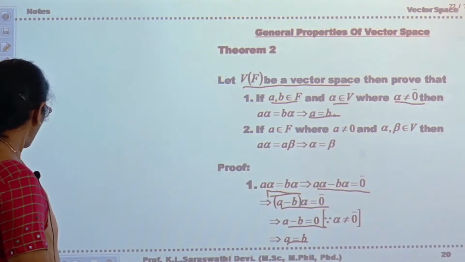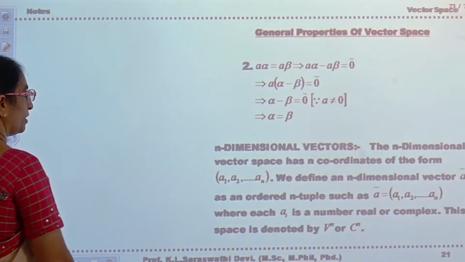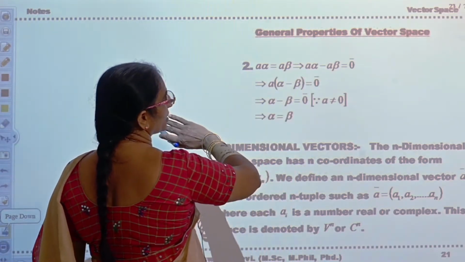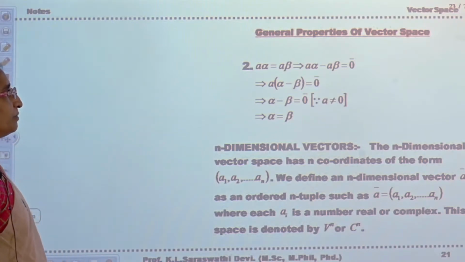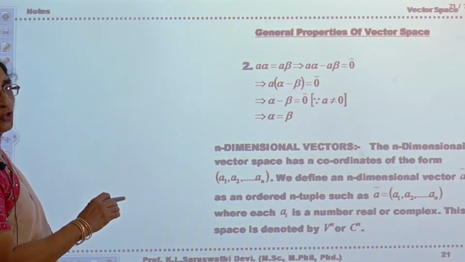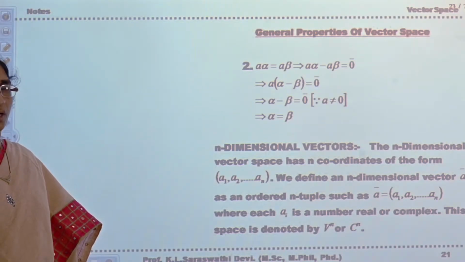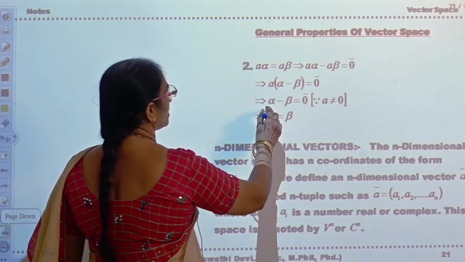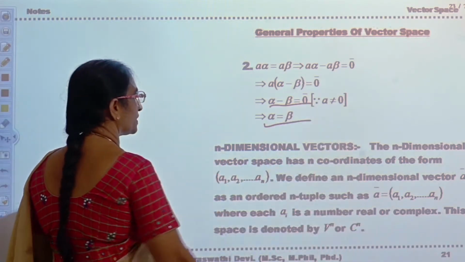Is it okay? Now see the next one. Now A alpha is equal to A beta. That implies, bring this A beta to this side, A alpha minus A beta is equal to 0. A into (alpha minus beta) is equal to 0. Again the property of vector space implies alpha minus beta is equal to 0, which implies alpha is equal to beta.